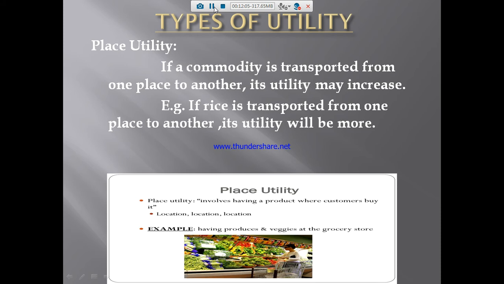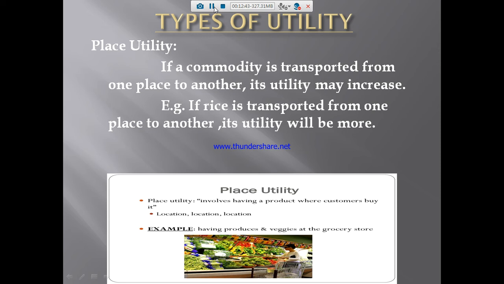Types of utility. The next one is place utility. See here, if a commodity is transported from one place to another, its utility may increase. In Ooty or Kodaikanal, they are growing so many carrots, cabbages and cauliflowers. If they are not transported to other places, will the utility increase? No, they would only consume what they need, and the remaining things would go to waste.